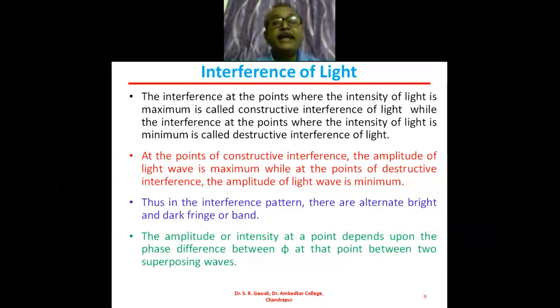So in any interference pattern, what will be there? There is a bright fringe or bright band. Next to that, there is a dark band. Then a bright band, then a dark band, and so on. So they are alternately arranged. Dark band and bright band, dark fringe and bright fringe are alternately arranged. So this is about the interference of light.